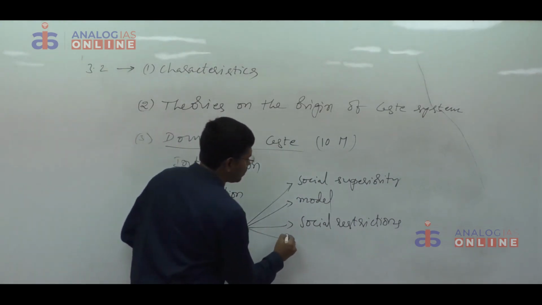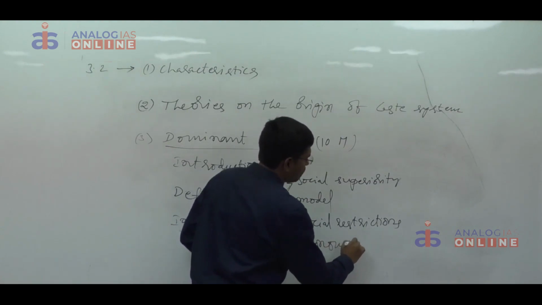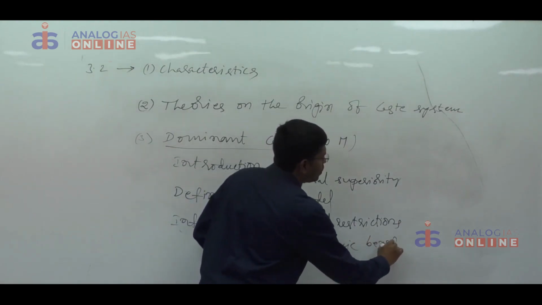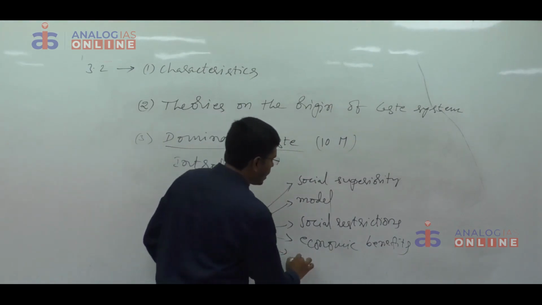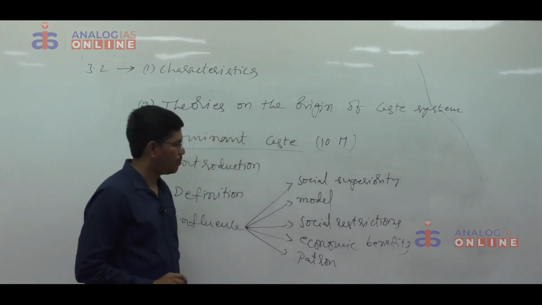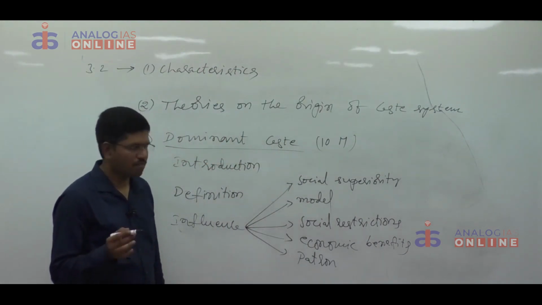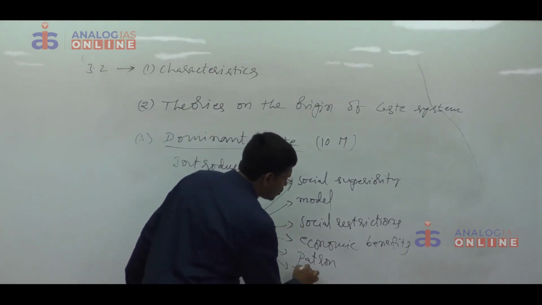Then the dominant caste secures economic benefits to its followers or to its members. Dominant caste acts as a patron to the poor. The biggest patron of the village is almost always from the dominant caste. It monopolizes administrative positions.